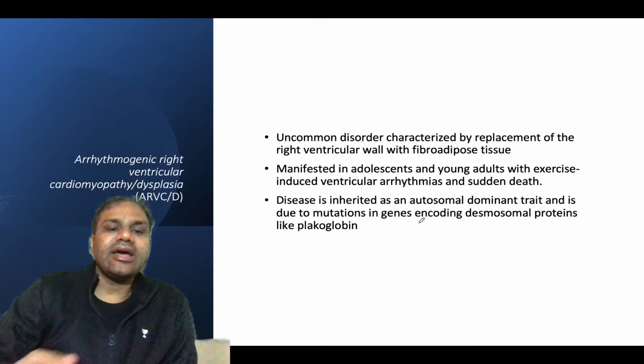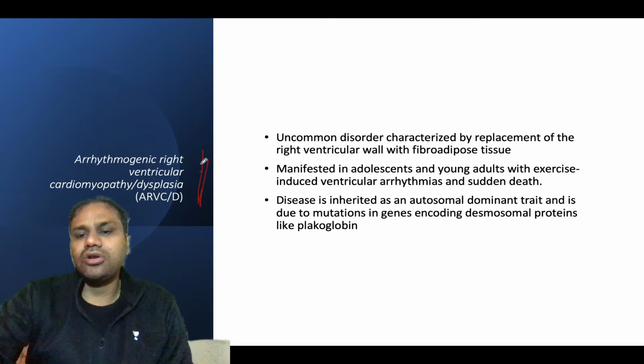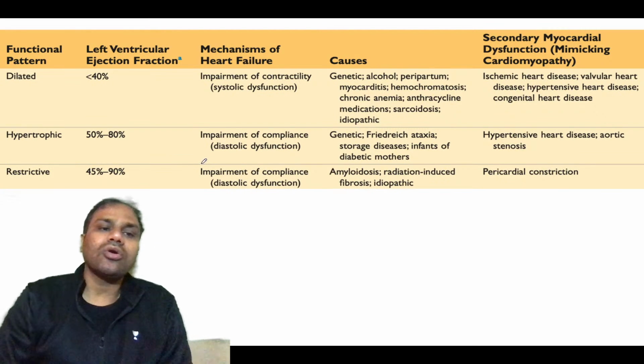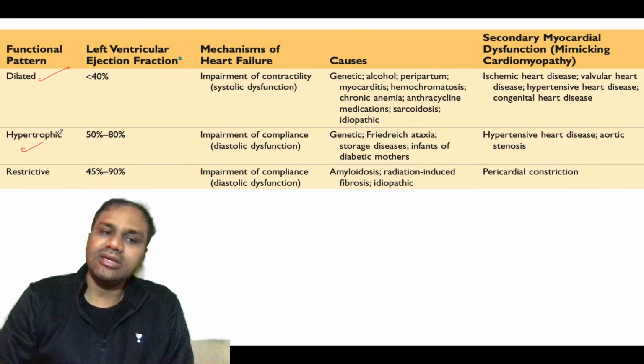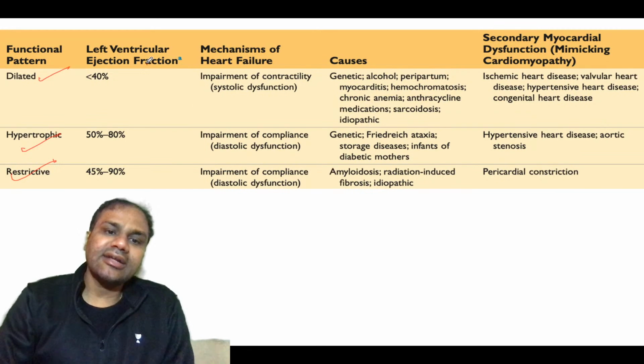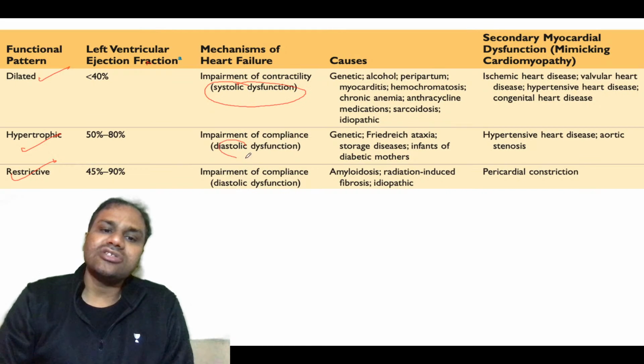Then another, there is arrhythmogenic right ventricular cardiomyopathy or dysplasia. This is not that important at present for you. Before this, we need to know that you have dilated cardiomyopathy, hypertrophic cardiomyopathy and restrictive cardiomyopathy. Dilated cardiomyopathy is systolic dysfunction, the other two are diastolic dysfunction, okay.